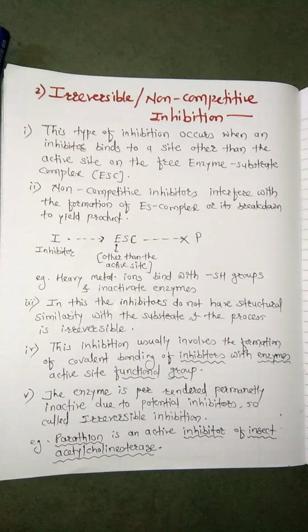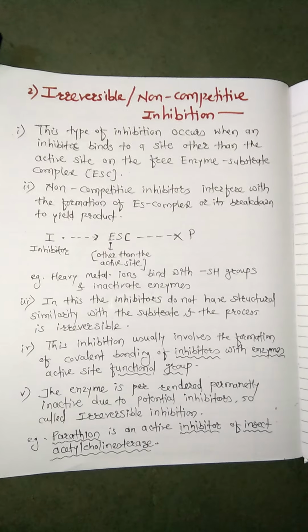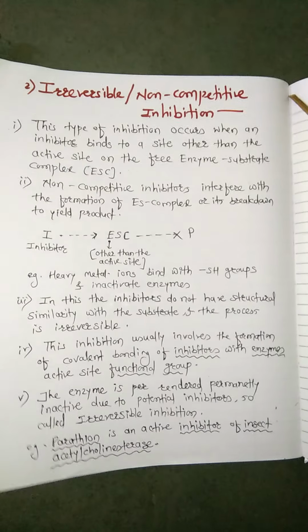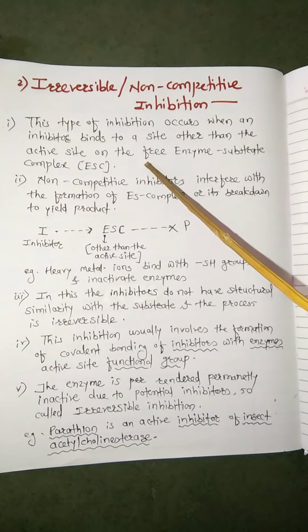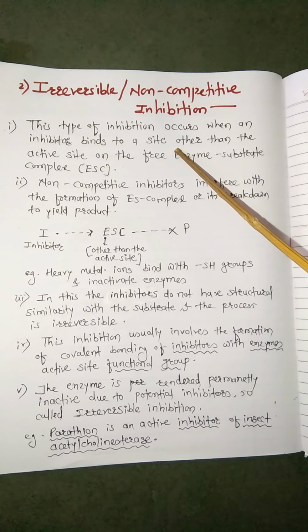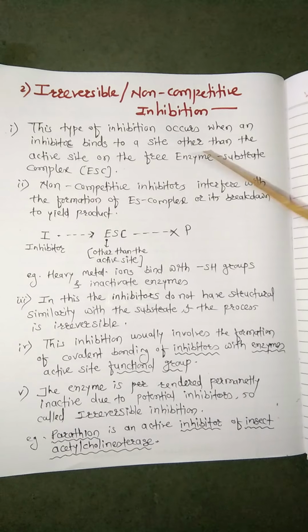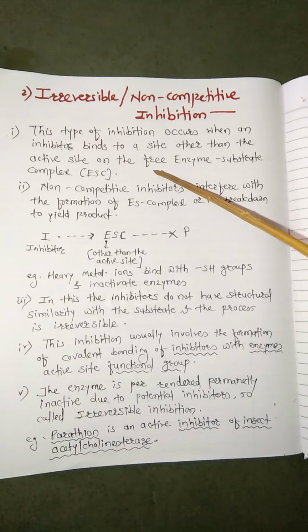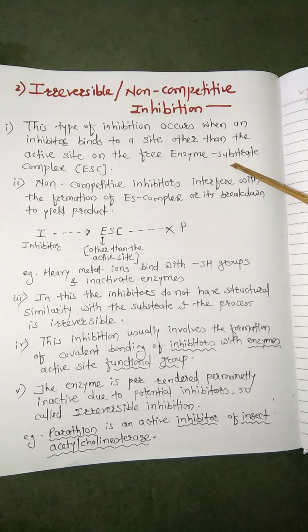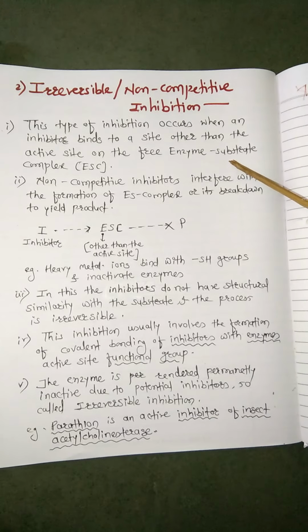Hello everyone. In this video, we'll see the irreversible or non-competitive inhibitors. So the first point is that this type of inhibition occurs when an inhibitor binds to a site other than the active site on the free enzyme substrate complex.